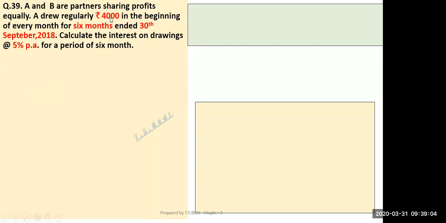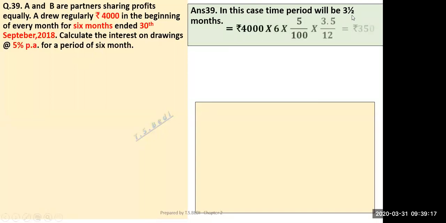Now they have drawn rupees 4,000 in the beginning of every month for 6 months. So the last formula that I told you. In this case, time period will be 3.5 months. So it will be 4,000 into 6. Why did I multiply into 6? Anyone? Yes, because 4,000 regularly they drew for 6 months. So 4,000 into 6, 24,000 into rate of interest is already given 5 by 100. Time period you have to find out.